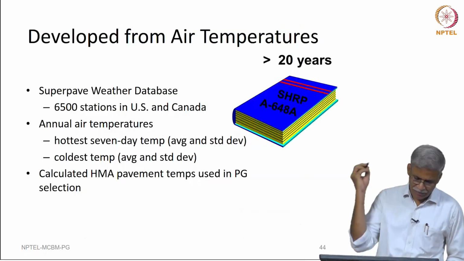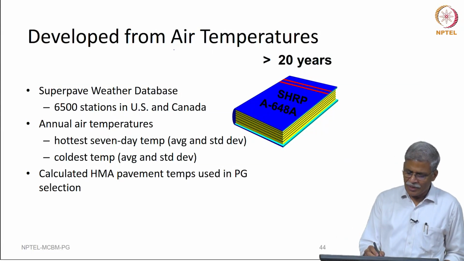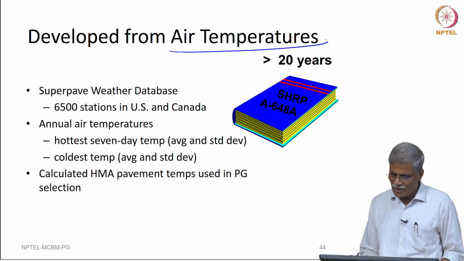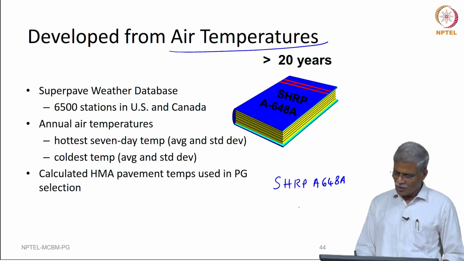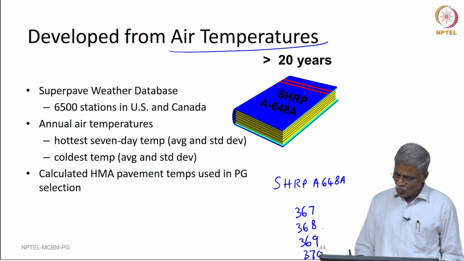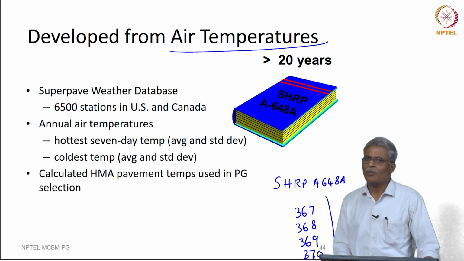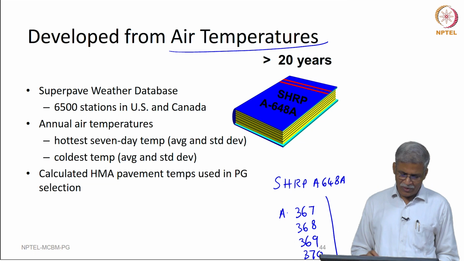Okay, right. So, how do we go about doing this? We need to get a lot of air temperature data, and in fact, what is given here as SHRP A648A has that. Then you also have various SHRP reports of 367, 368, 369, 370, which more or less list how these performance grade specifications came out. You can actually go search for A367, you will be able to get these details.